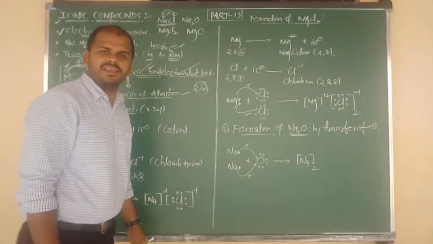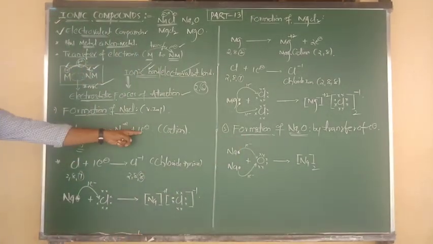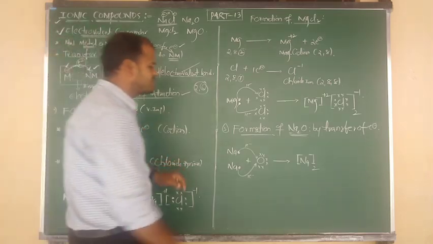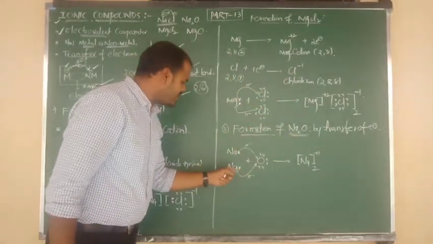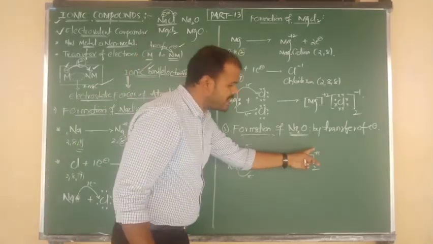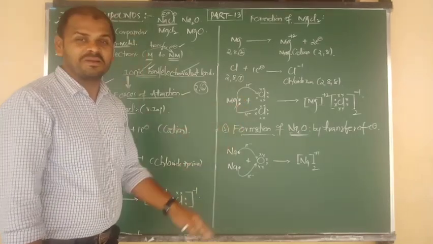2 sodiums, Na2. But sodium, by loss of one electron, always has the charge +1. First sodium losing 1 electron, +1, second sodium also losing 1 electron, +1. How many sodiums are there? 2 sodiums are there. ऊपर 2 नहीं लिखना, नीचे 2 लिखना पड़ेगा.